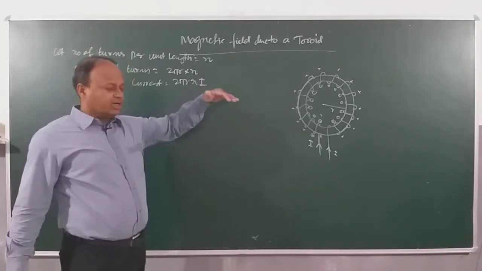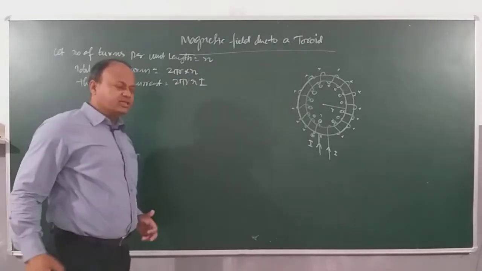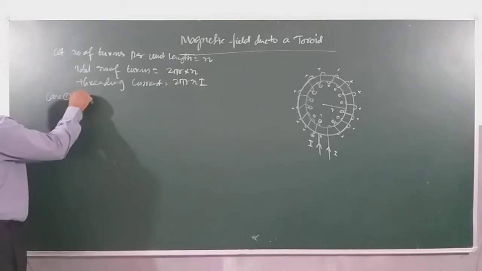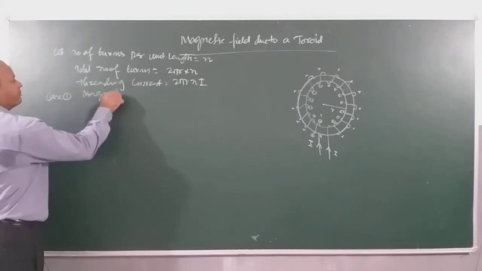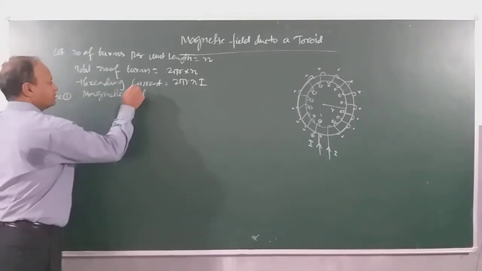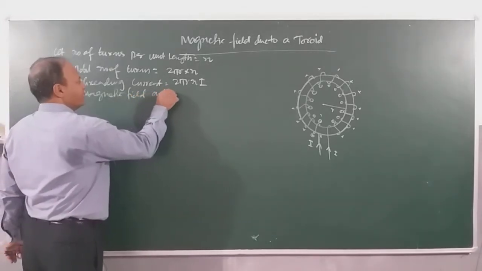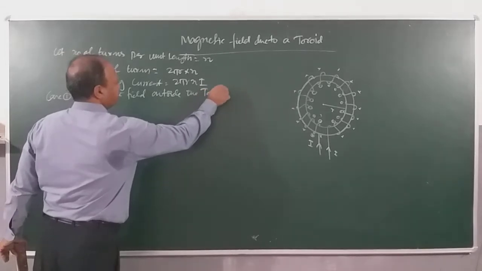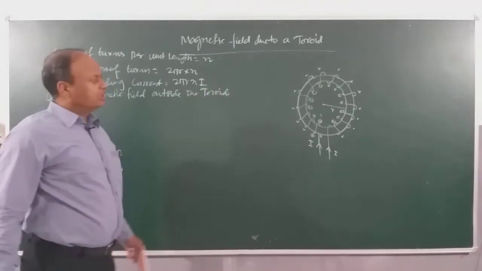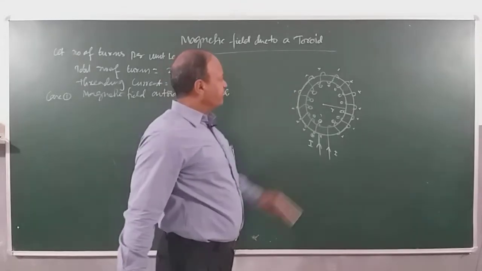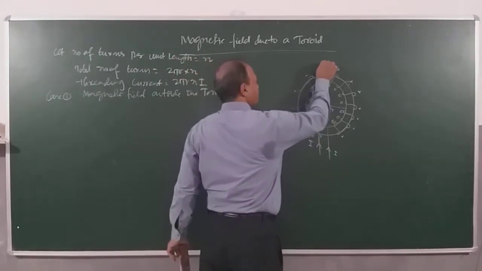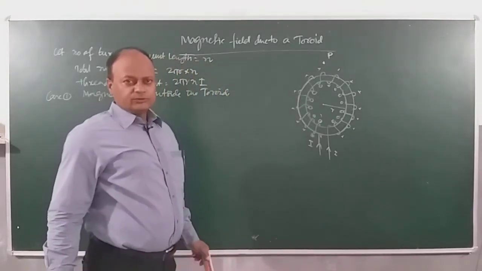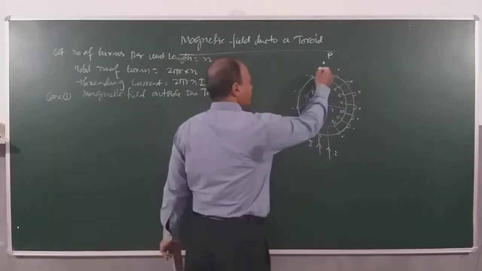Now I will be choosing a magnetic field located outside the toroid, case 1. Magnetic field outside the toroid. Suppose I want the magnetic field anywhere outside, here at a point P. So, what will be your Amperian loop?